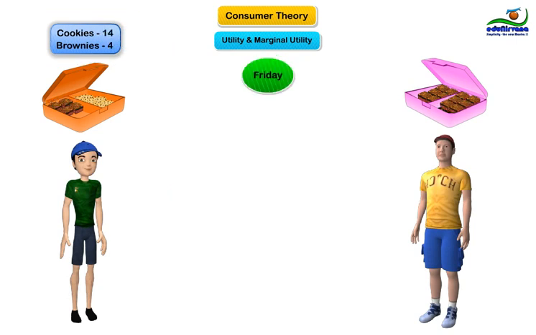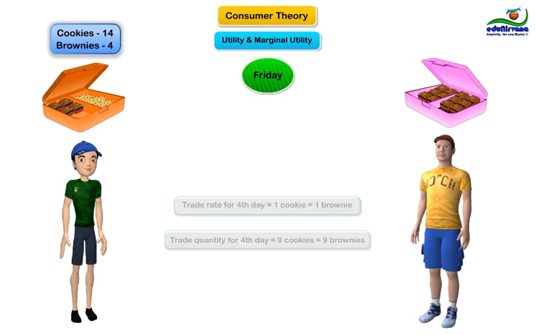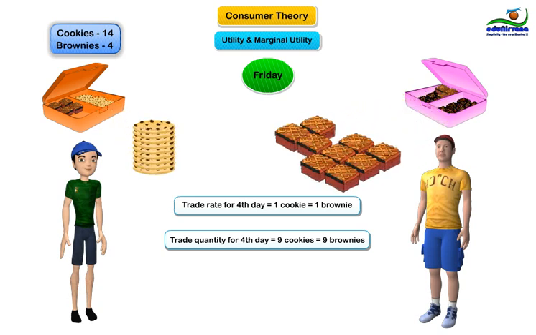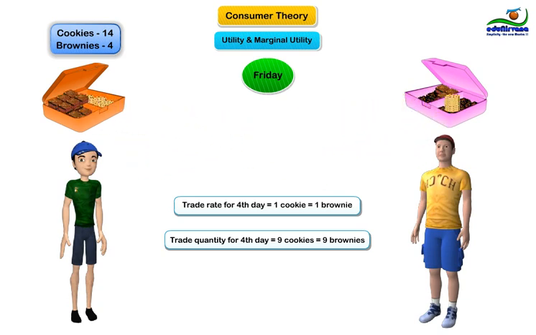Fourth day, he said that I would be equally happy if I get 5 more brownies, but the desired number of cookies is also needed to maintain my desired level of satisfaction. So, to keep cookies at a desired number, this time my trade rate will be 1 cookie in exchange for 1 brownie. After trade, I have 5 cookies, 14 minus 9, and 13 brownies, 4 plus 9.